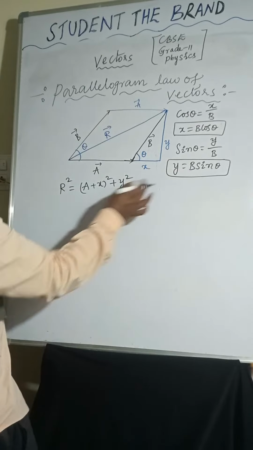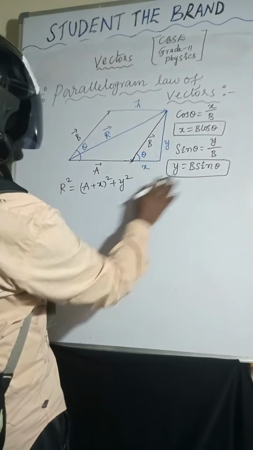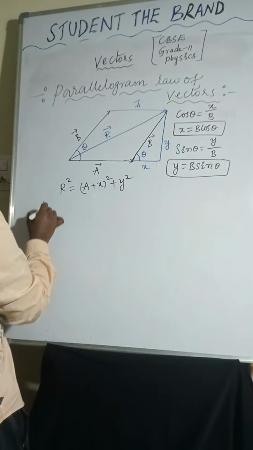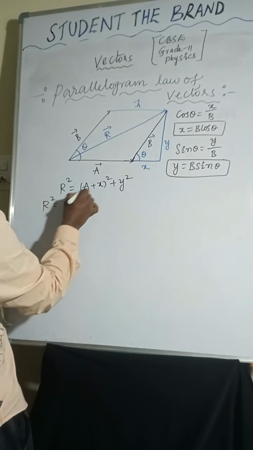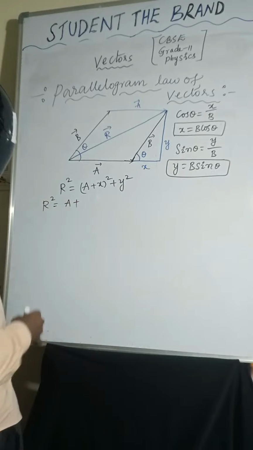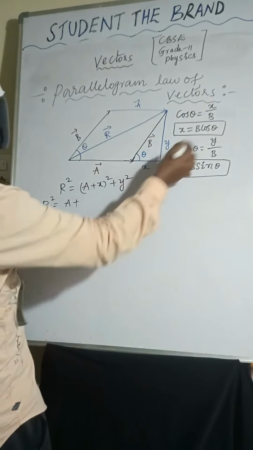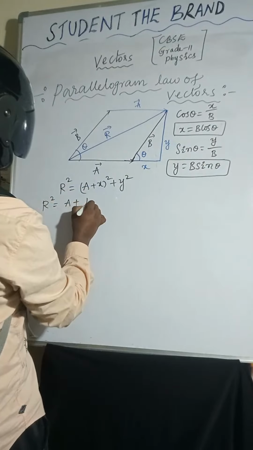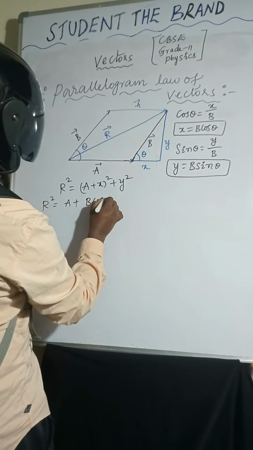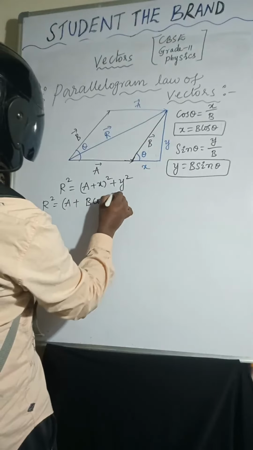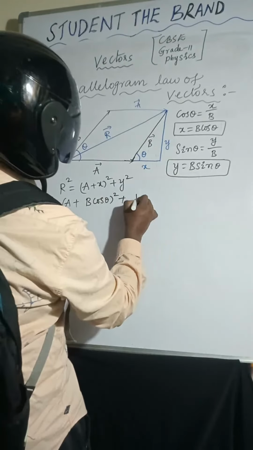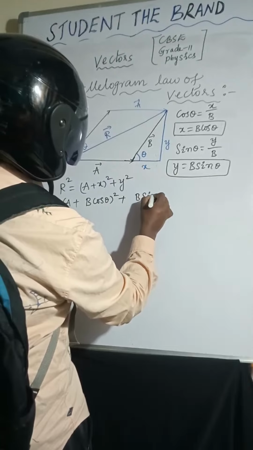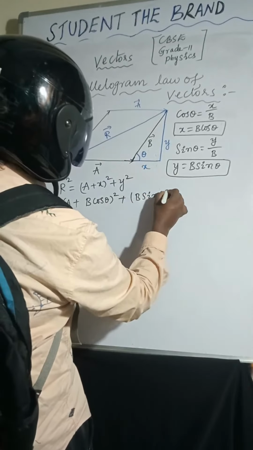Now x equals b cos theta and y equals b sin theta. Substituting here, R square equals (a plus b cos theta) whole square plus (b sin theta) whole square.